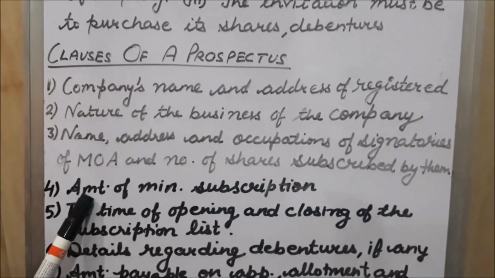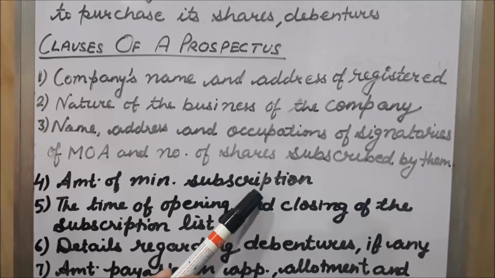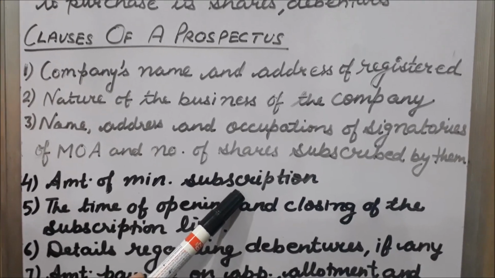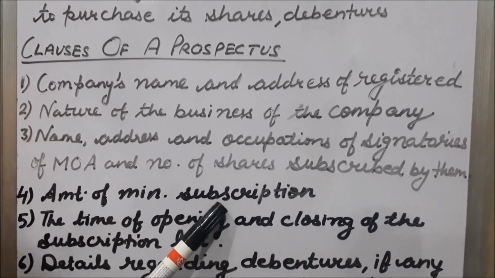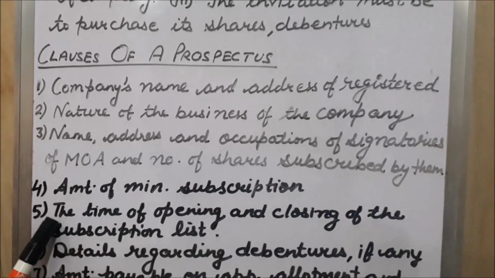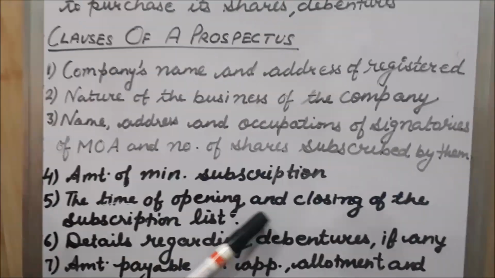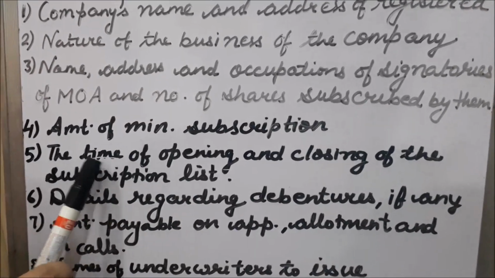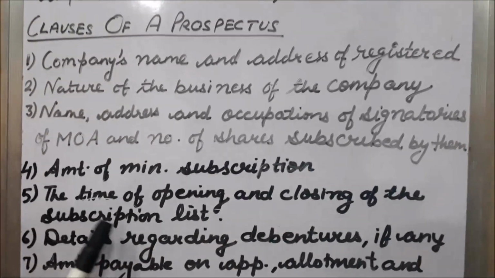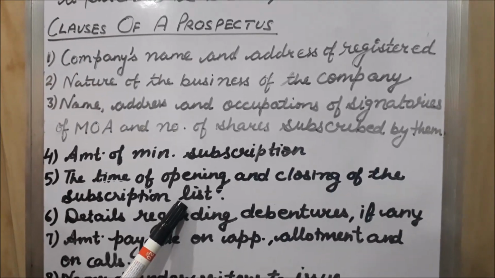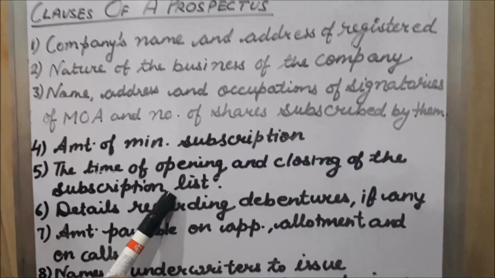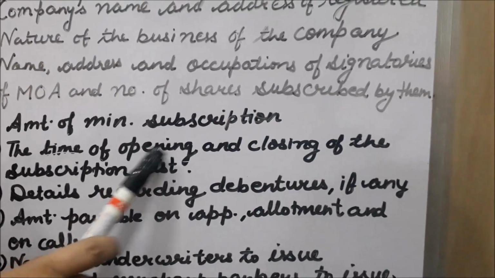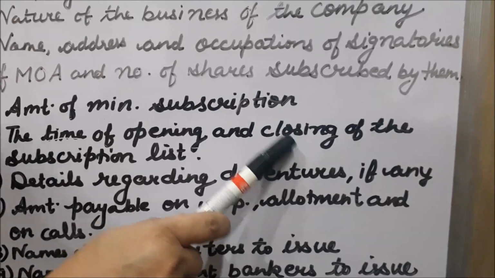Fourth is the amount of minimum subscription. What is the amount of minimum subscription? That is 90% of authorized capital. So that is also specified under prospectus. Next is the time of opening and closing of the subscription list. Yes, the time of opening and closing of the subscription list is also mentioned under prospectus. So anyone who wants to subscribe to the shares must subscribe within the opening and closing time period.